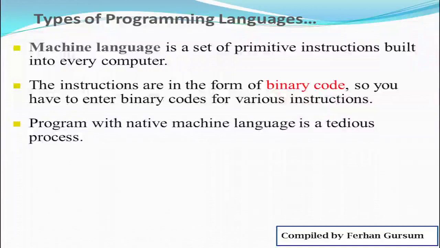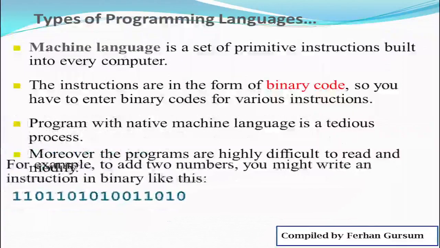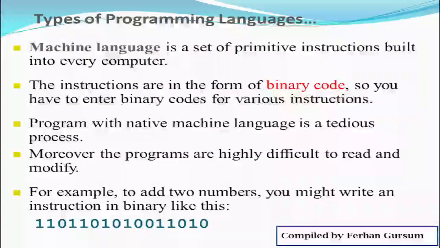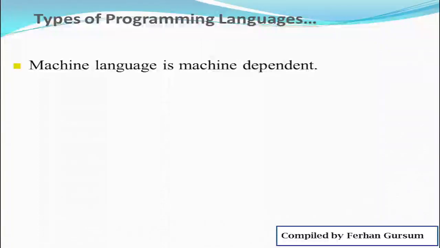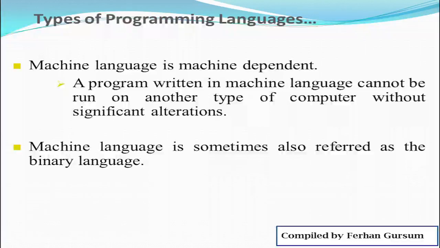Programming with native machine language is a tedious process. If you see, programming with native machine language is what? A tedious process. Moreover, the programs are highly difficult to read and modify. For example, to add two numbers, you may write an instruction in binary like 110, 110, 110. So it's tedious. Machine language is machine dependent. A program written in machine language cannot be run on other types of computers without significant changes made to it. Machine language is sometimes also referred to as binary language.